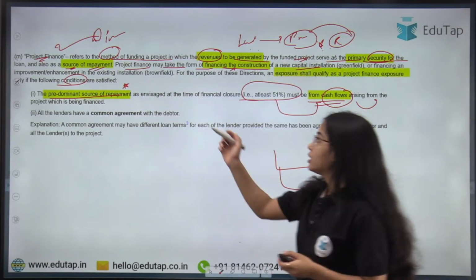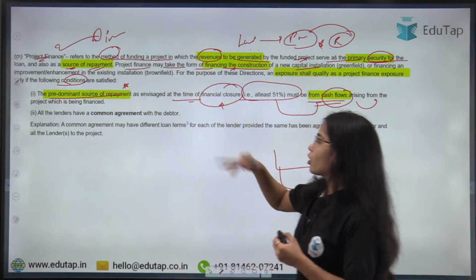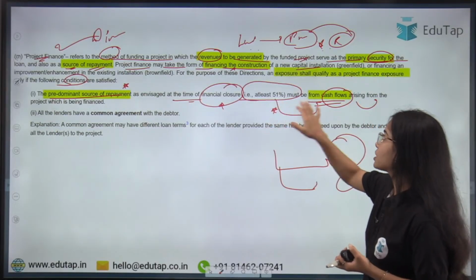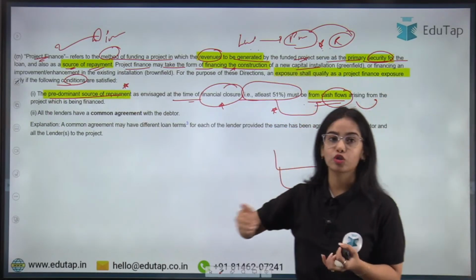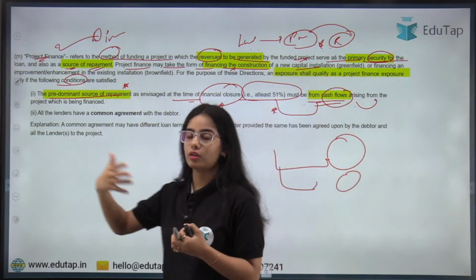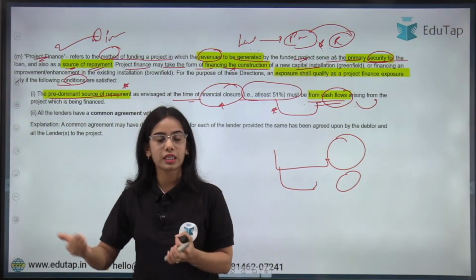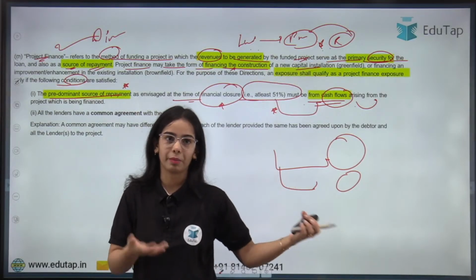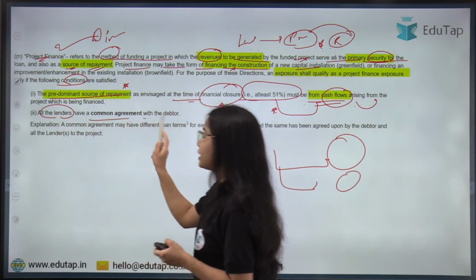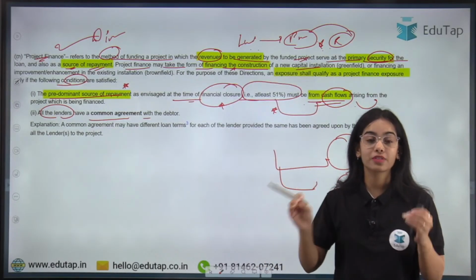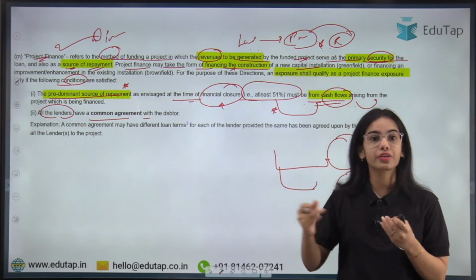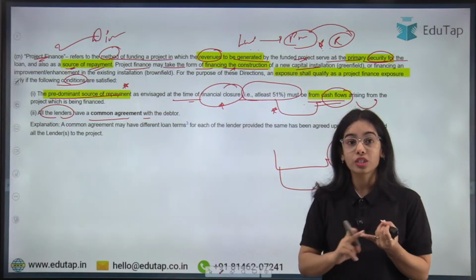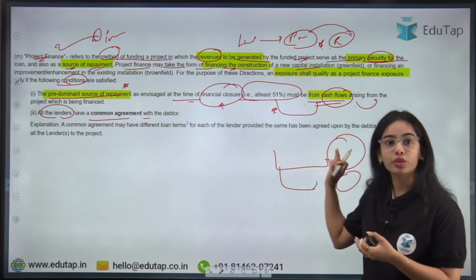So the major condition under project finance is that the predominant source of repayment by the borrower at the time of financial closure, at the time the borrower is taking the loan, at least 51% must be from the cash flows arising from the project itself. After the date of commencement of commercial operation, whatever earnings come to the entity, those cash flows will be used to do the repayment. This is the idea. All the lenders have a common agreement. Now try to understand that for infrastructure projects, commercial real estate projects and residential real estate projects, there are crores of rupees that have to be given in the form of loans: 1000 crores, 100 crores, 500 crores. We will discuss those numbers also.